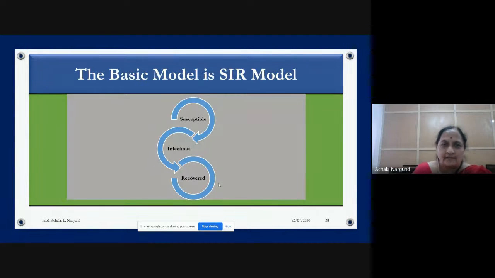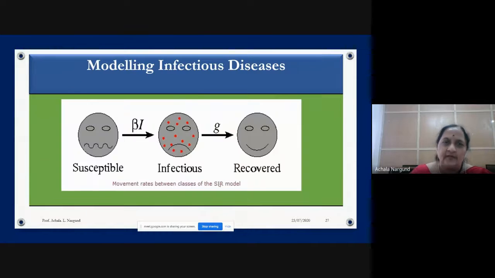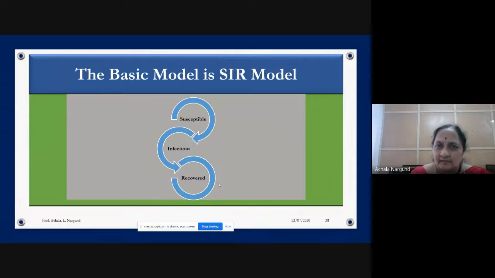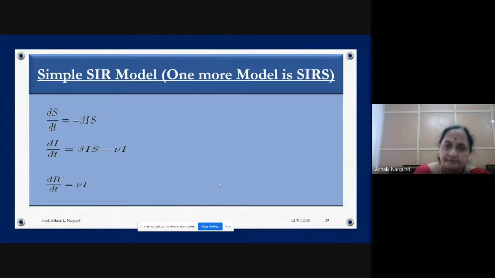Okay, so then modeling. Now I have come to mathematical modeling of infectious disease. I said there are 3 types of people. One is susceptible, second is infected, third is recovered. Only 3 I am considering. There are so many things we have to consider, but the basic model is this. This is called the SIR model. So that is susceptible, infected and recovered people. So SIR model, and we are going to consider this model, that is susceptible to infected, infected to recovered.